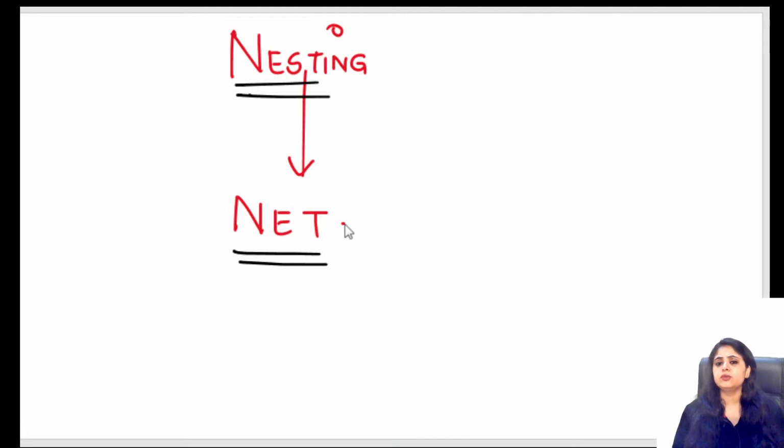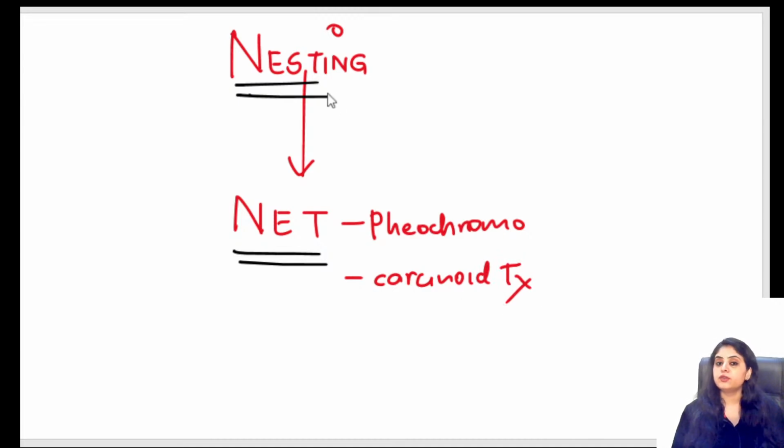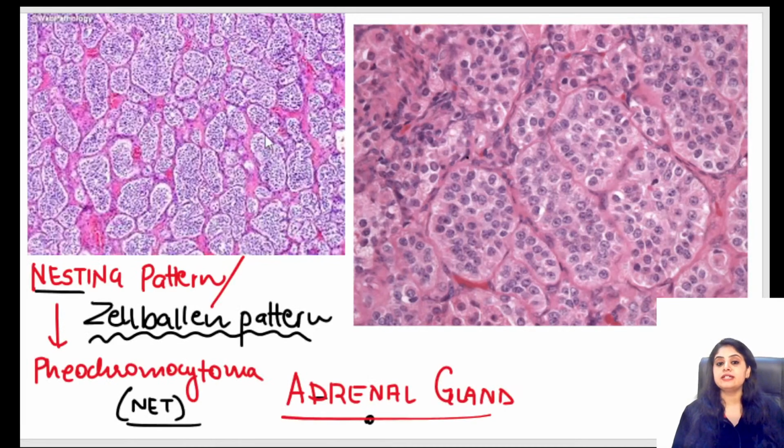Name some other neuroendocrine tumors. One we've said pheochromocytoma. Can I say carcinoid is also a neuroendocrine tumor? Carcinoid tumor is also neuroendocrine. So will carcinoid also show us nesting? Yes, it will. But Zellballen word I will only be using for pheochromocytoma. Okay, I think that question is done. Only for you to identify this pattern did I get it out here. Okay, let's move on to the next question.